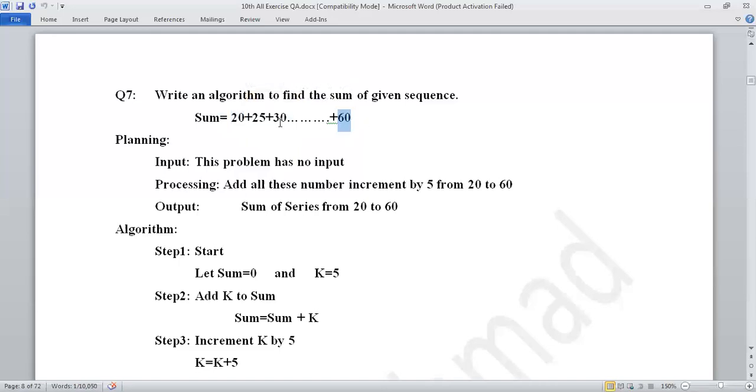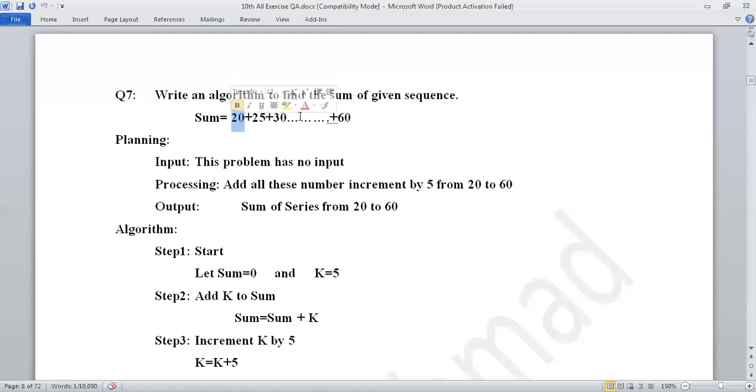After that, next step, what do you have to check? The increment. Increment between two digits or between two numbers. Watch over here. First digit is 20, second is 25, third is 30, and so on. So what will come next? Obviously 35, then 40.